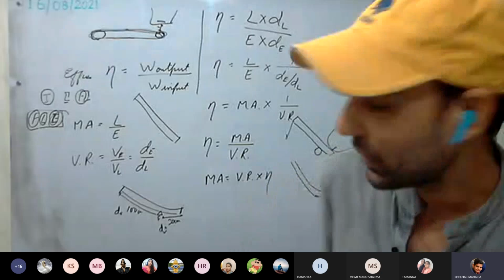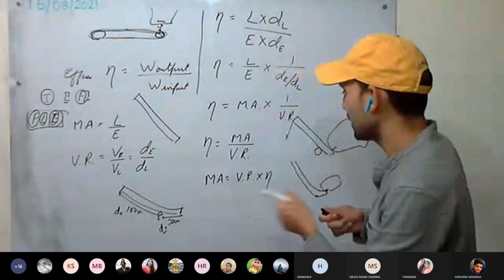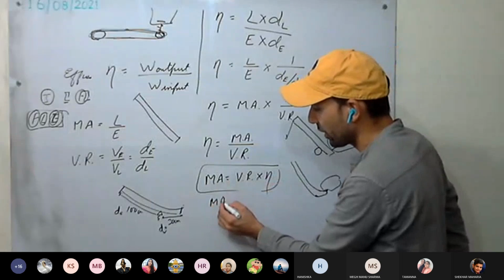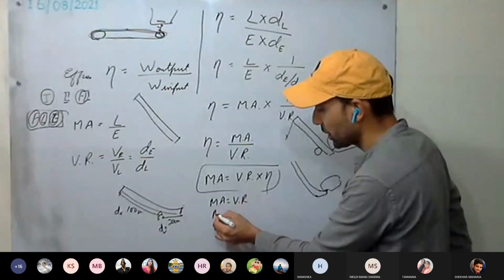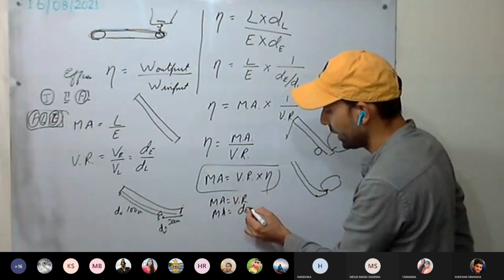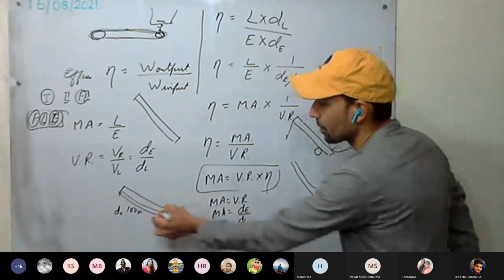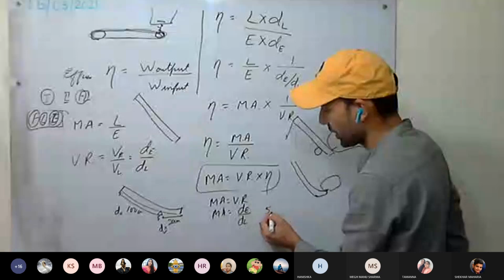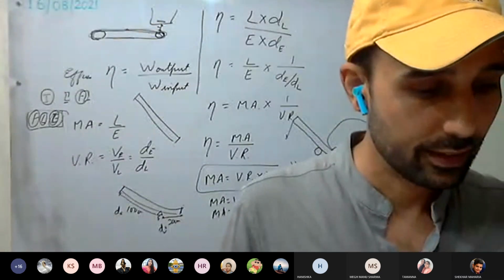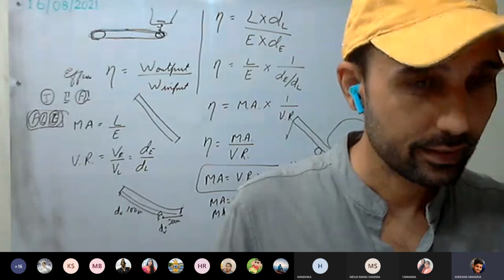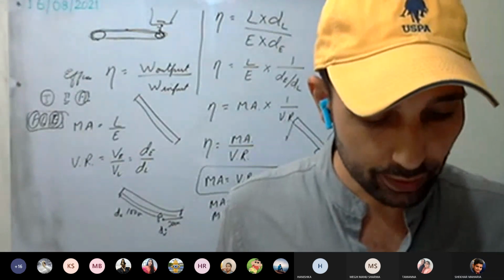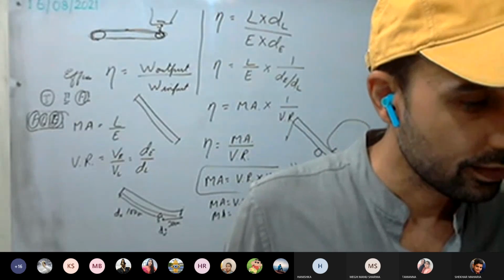See here, these numericals you can do it using this ratio as well. Here you are considering these all ideal machines. Mechanical advantage equal to velocity ratio. It means mechanical advantage can be also defined as DE upon DL. That is 100 upon 20. That is 5. So you can do the first one as well using that. Second one as well you can do. Okay, I have to go through them. Mainly, I think these numericals all are related with levers only.